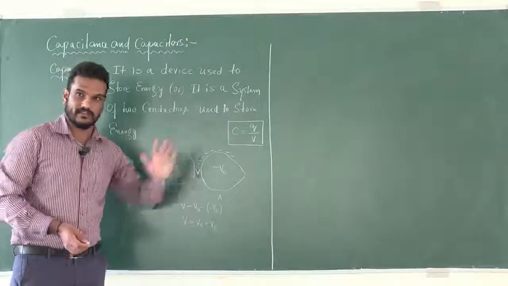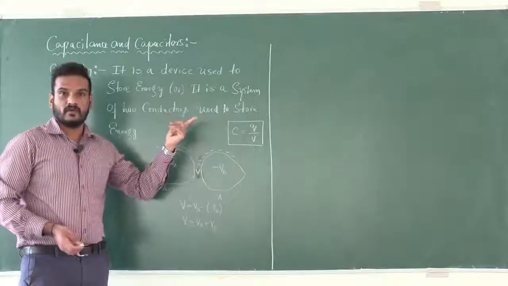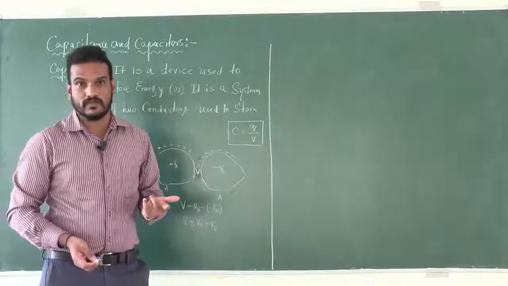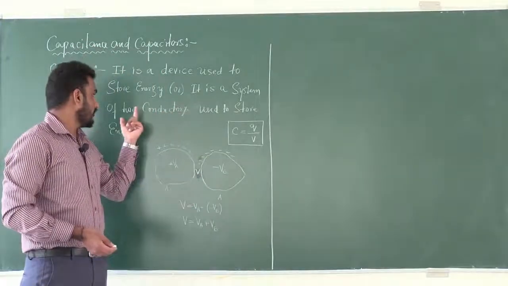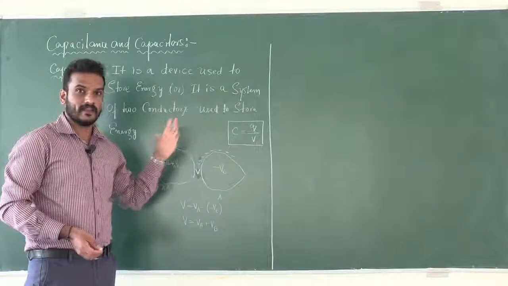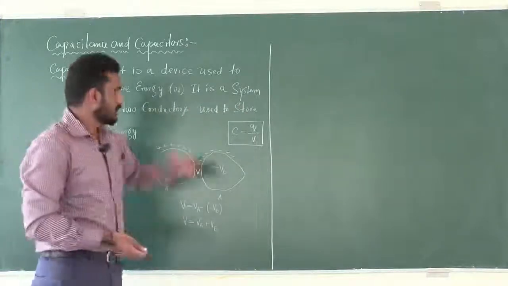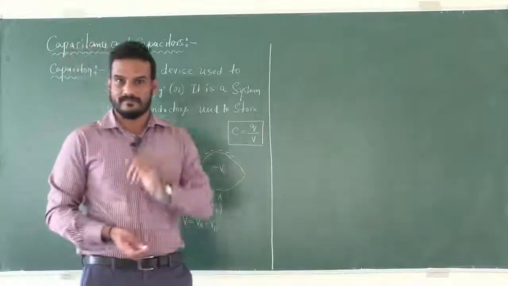In the place of conductors, we may also use plates, which means it is a system of two plates used to store electric energy. These two statements were given in the last class also.